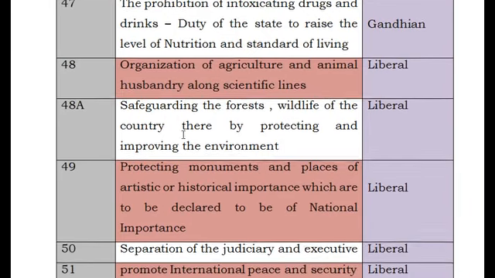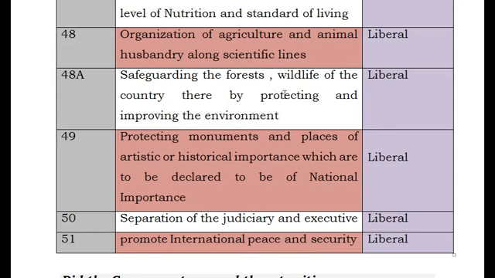And 48A is safeguarding the forests and wildlife of the country, thereby protecting and improving the environment. And Article 49 is protecting monuments and places of artistic and historical importance, which are declared to be of national importance. To protect and safeguard them, the state should make such rules and laws so that they will be protected.